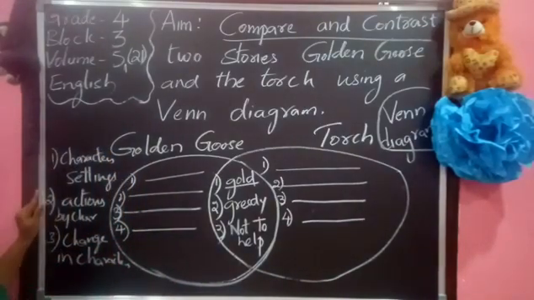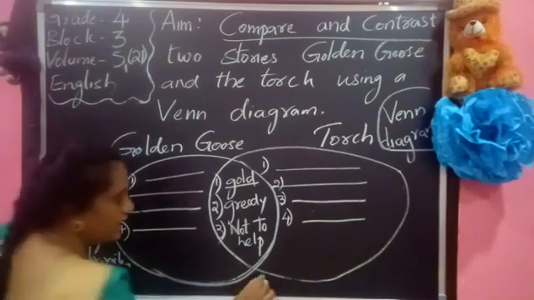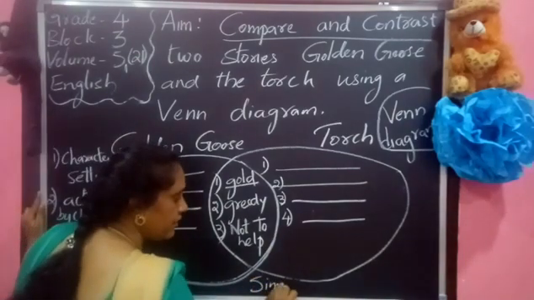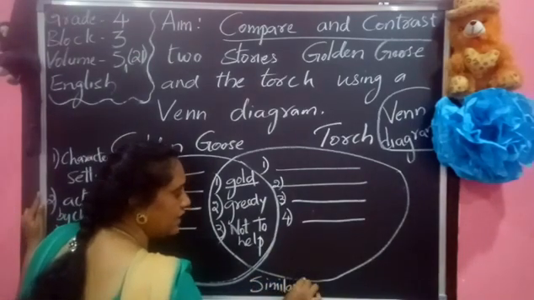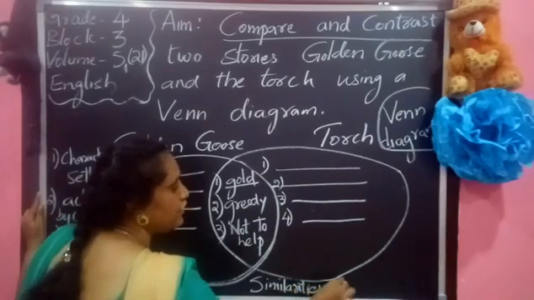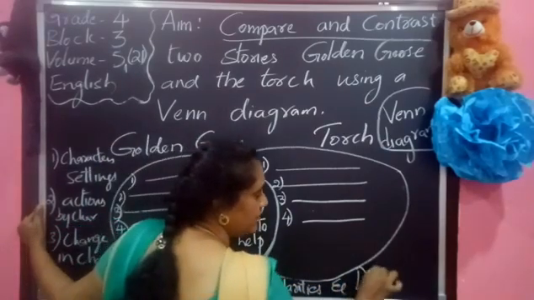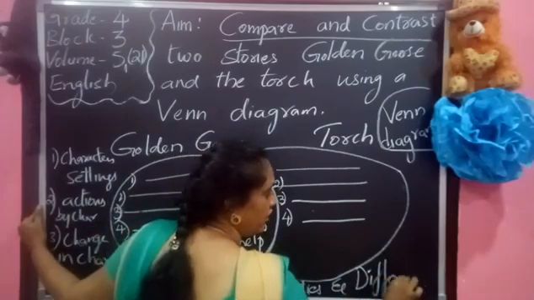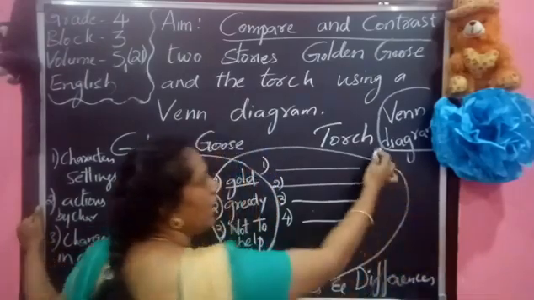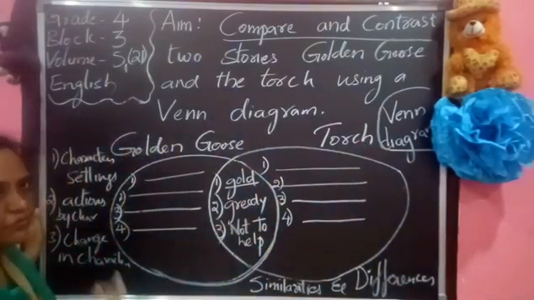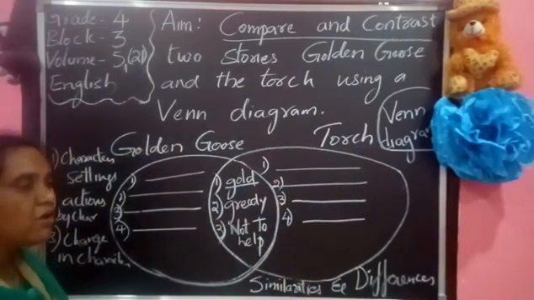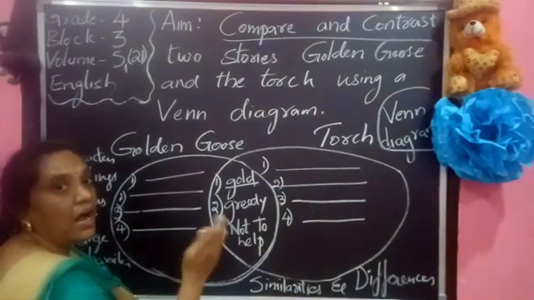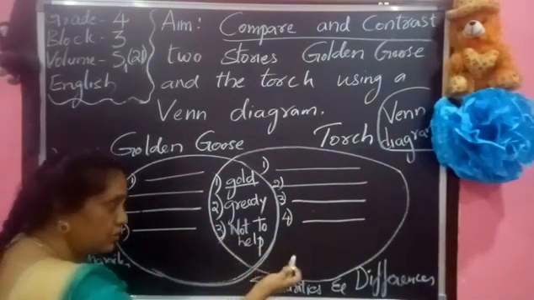What are we going to compare and contrast? The similarities and differences. The differences and similarities are compared and contrasted by using a Venn diagram, which makes it very easy to understand what we are doing here.